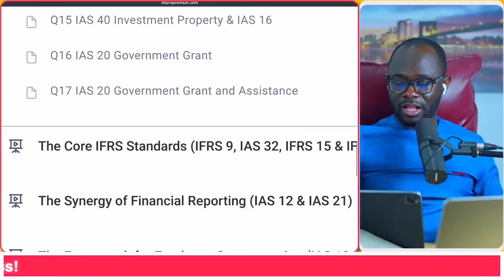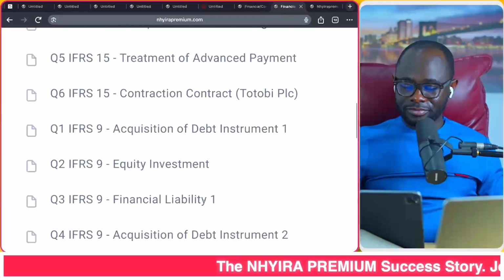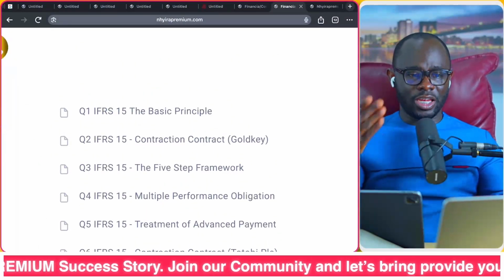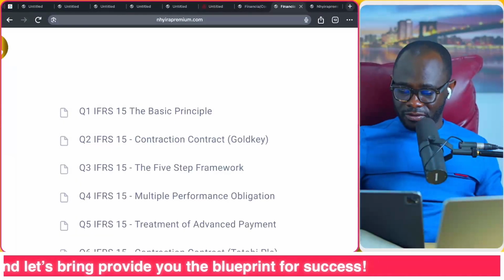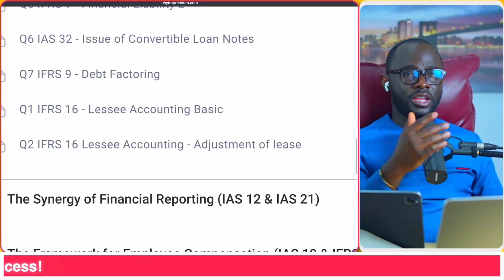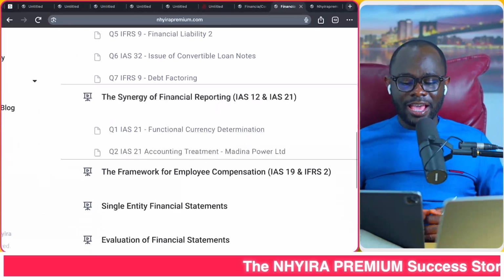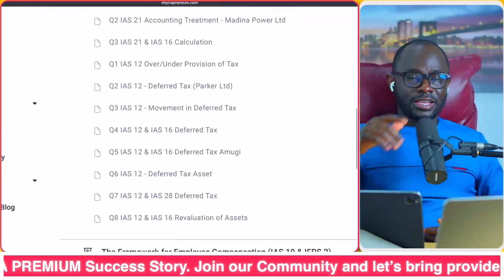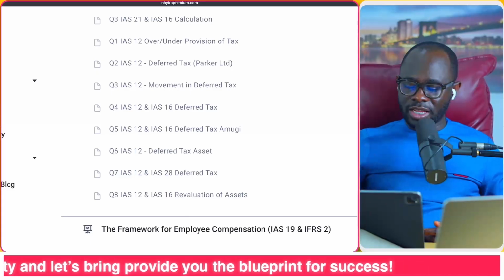Or whatever government grants, you get access to them. Or IFRS 15, revenue from contracts with customers, and you are looking for questions discussing each of the principles under IFRS 15. Here you have it. Detailed questions walking you through the principles. IFRS 9, financial instruments, detailed questions. IAS 12, income tax. There are videos available here that you can look at, discussing each of the key areas that you have to understand.